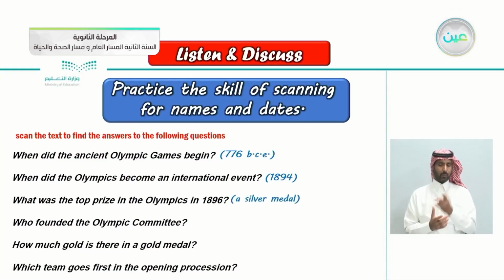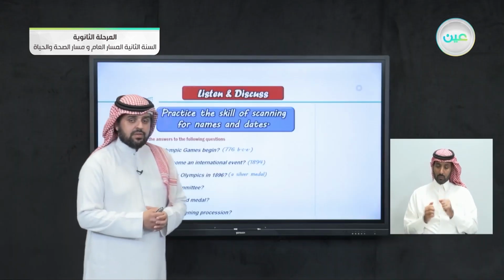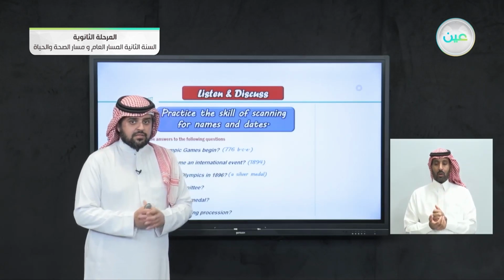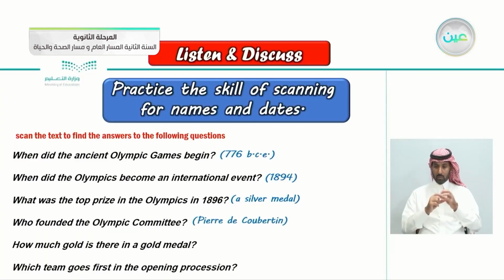Who founded the Olympic Committee? We just mentioned his name earlier. So that's correct. The Frenchman who is also responsible for the Olympics becoming international is Pierre de Coubertin.